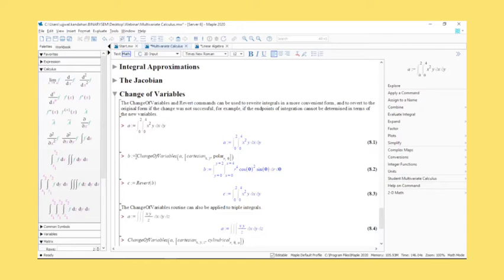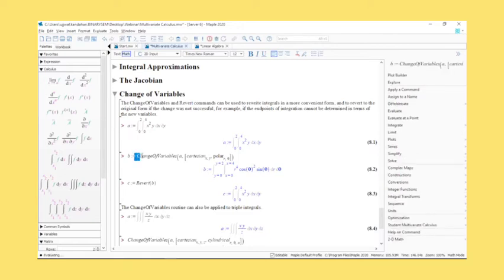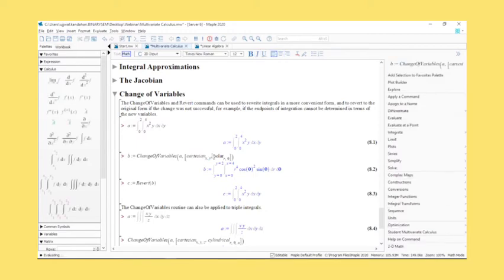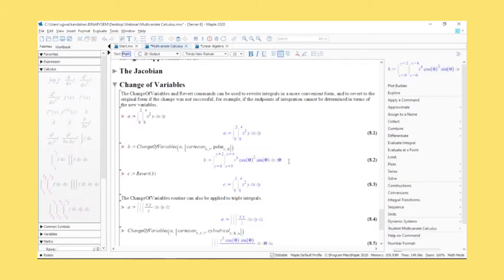You will also be able to use change of variables. What we'll do is just change the variable from Cartesian to polar. You don't really need to do much: just enter the coordinates it is in, and the coordinates you want it to be in, and you get the updated value here. Obviously, you'll see it's r cos theta, r squared cos squared theta, and r sin theta, that becomes r squared cos squared theta sin theta, and the other r dr d theta when we switch from Cartesian coordinates. So you see that the value is matching.